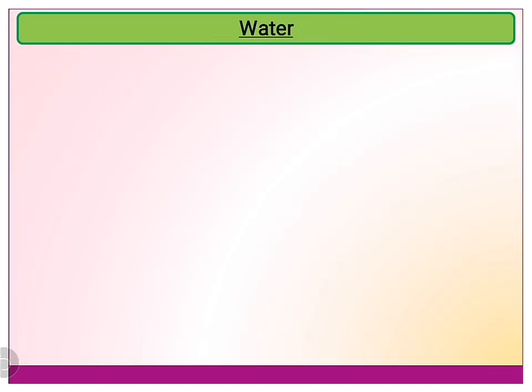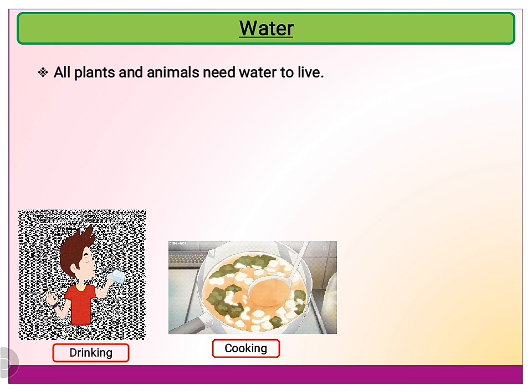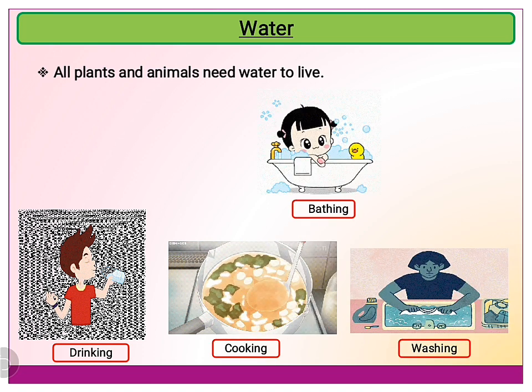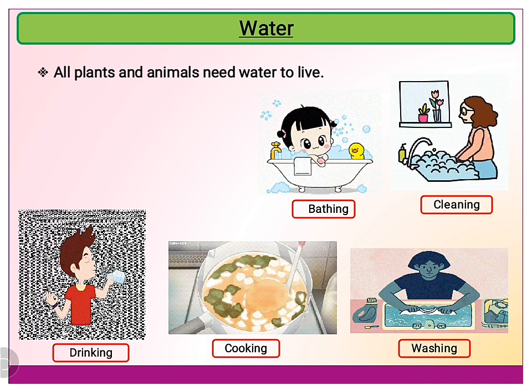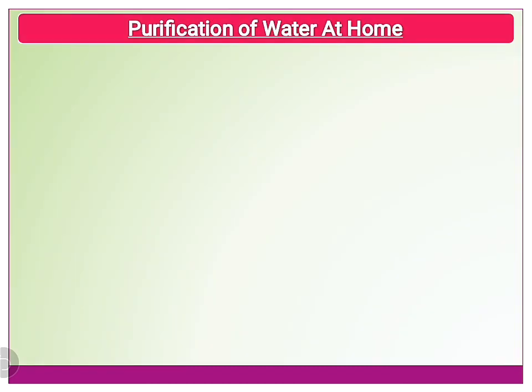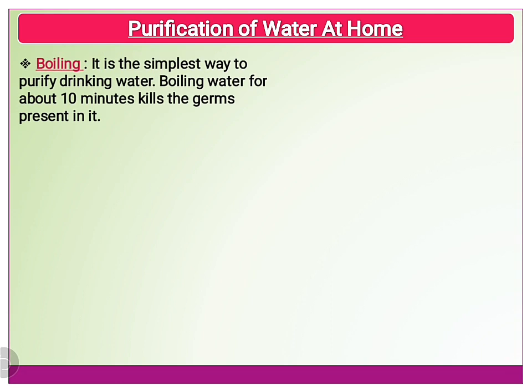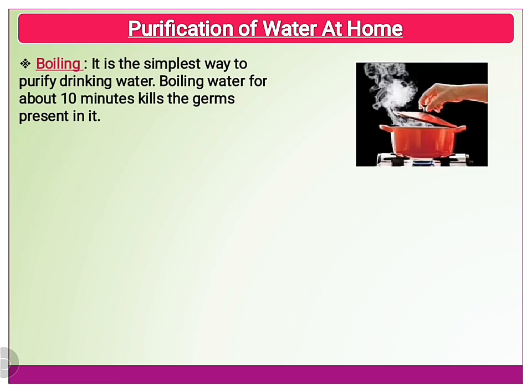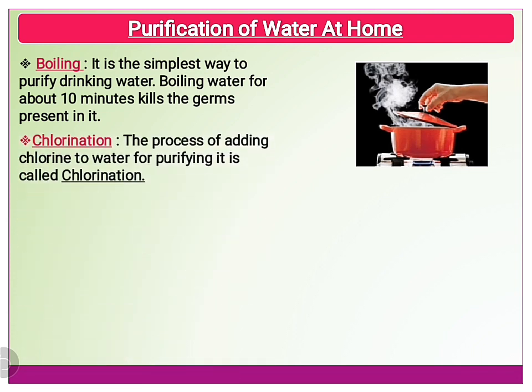Children, apart from the air, all plants and animals also need water for their survival because water is needed for various purposes like drinking, cooking, washing, bathing, cleaning, etc. So now let us find out how we can purify water at our homes. Children, the simplest way to purify drinking water is boiling because boiling water for about 10 minutes kills the germs present in it. Another method is chlorination.